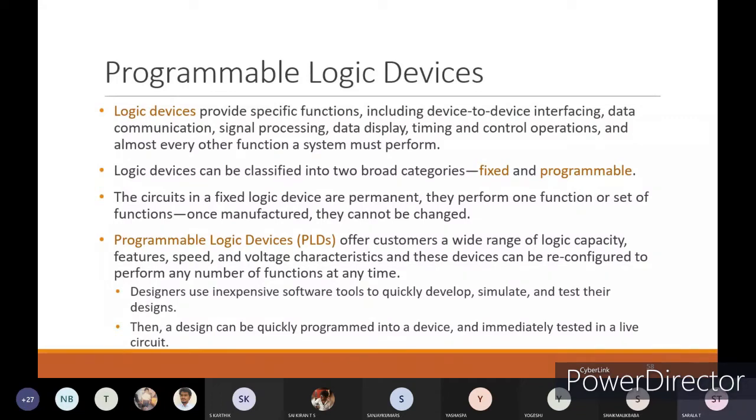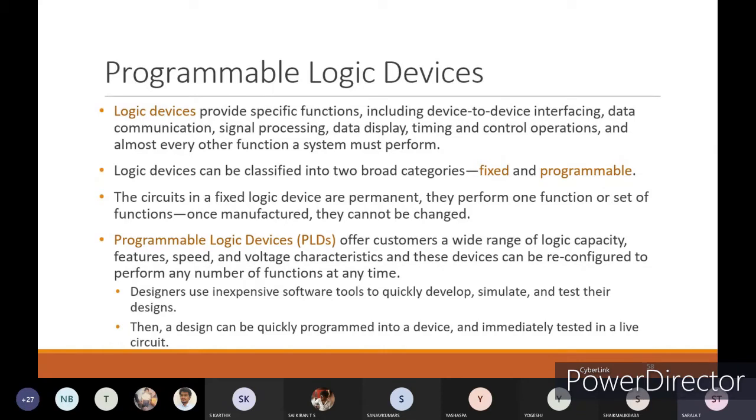Which means that after implementing your logical program into a logic device, with respect to the speed and voltage characteristics, the device can be reconfigured. You can make any changes to the device, at any time.